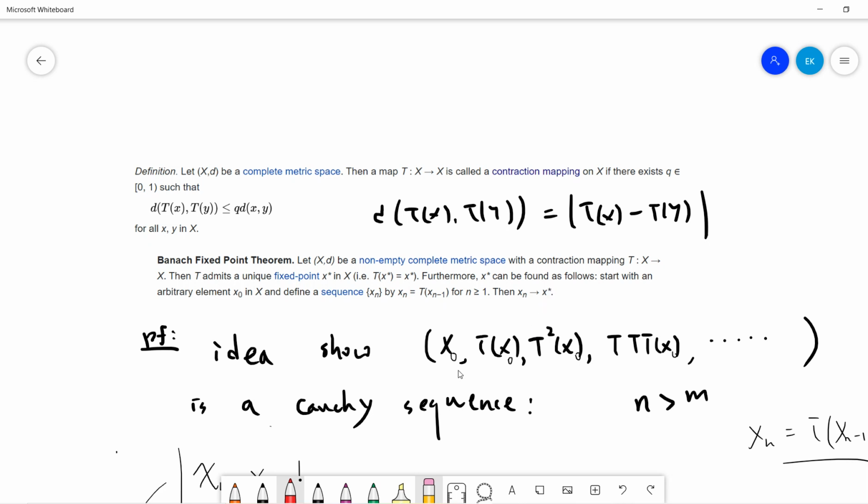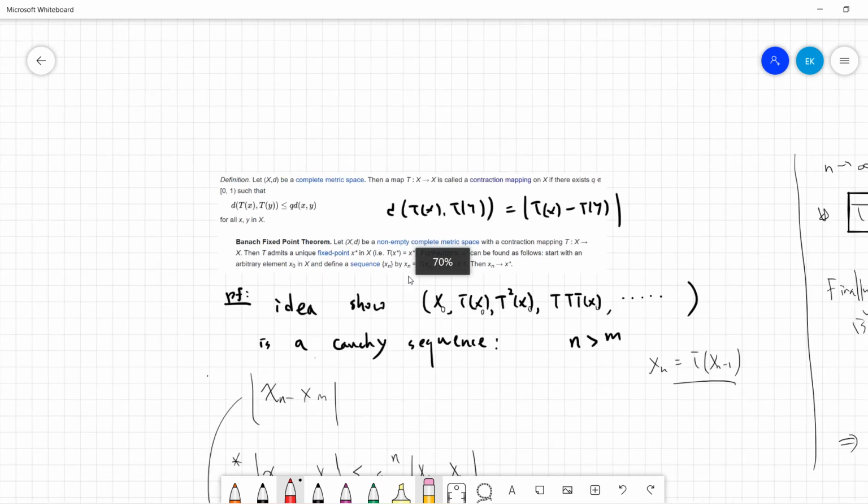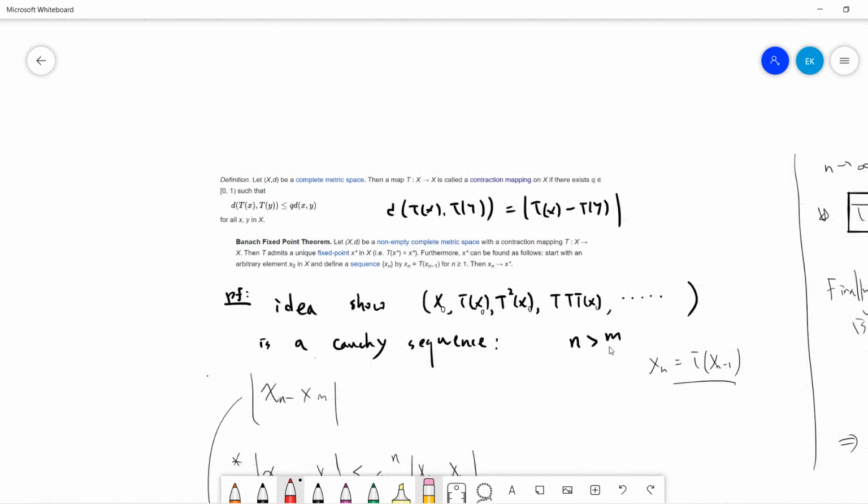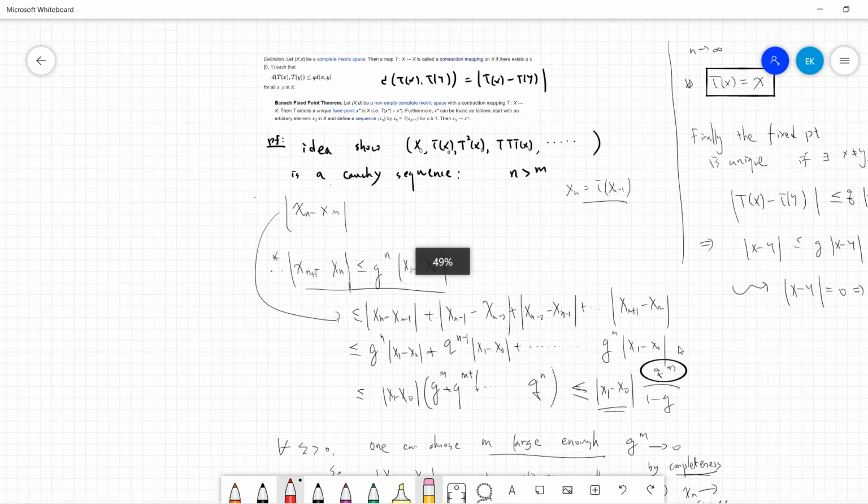So let's prove it. The idea is that we want to show that x0, Tx0, TTx0, and so on, keep doing, this sequence is a Cauchy sequence. And we know that this is a complete metric space. By definition, a complete metric space means that every Cauchy sequence converges. So we want to prove that when n is greater or equal to m, and m is greater than some positive integer, if we can bound the distance between xn and xm by an arbitrarily small epsilon, then we will prove that it's a Cauchy sequence. This proof is very easy. Let's go to the detail.